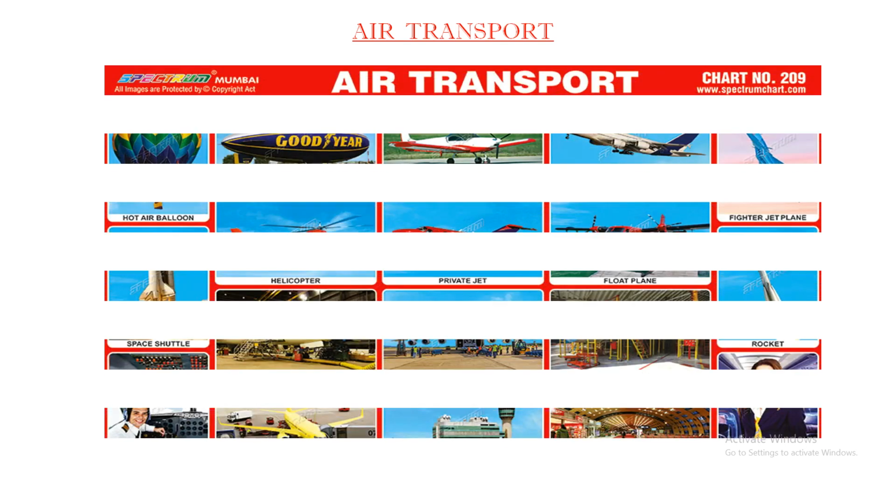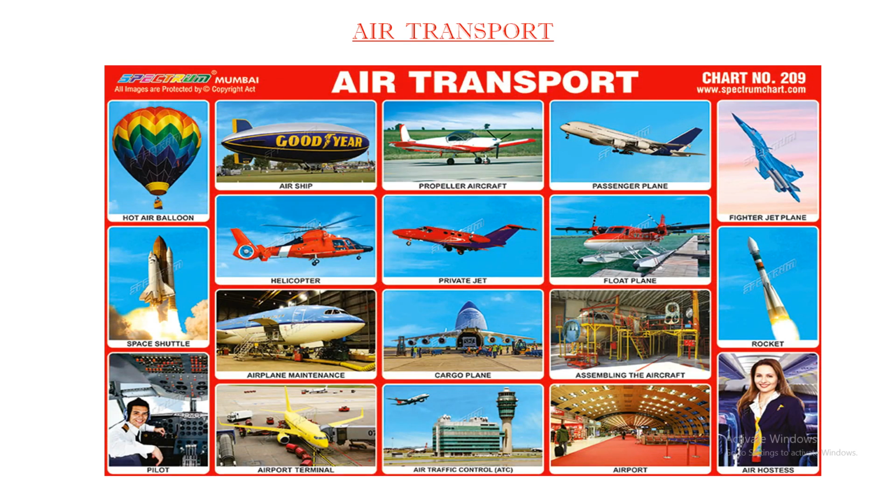Now the next transport is air transport. Aeroplanes and helicopters are examples of air transport. They are the fastest means of transport. They are very costly also. An aeroplane always takes off and lands only at an airport. An airport can be used to travel from one country to another. Examples of air transports are aeroplane, helicopters, and hot air balloons.